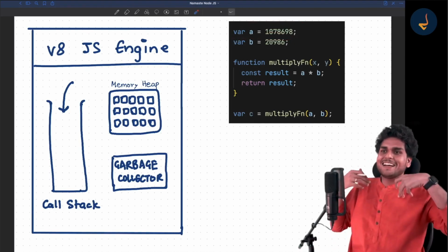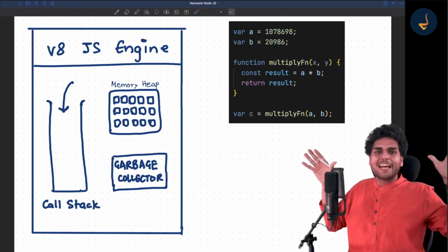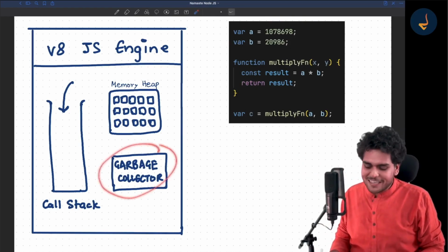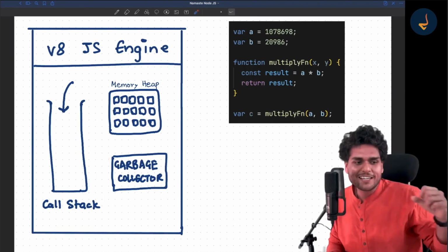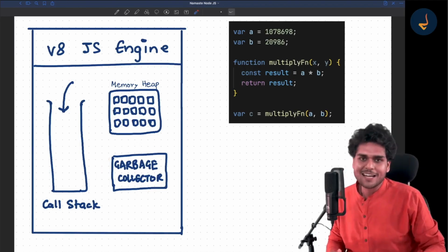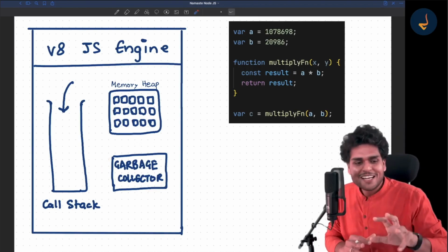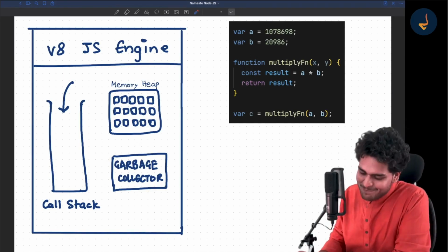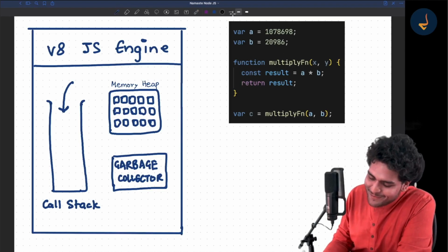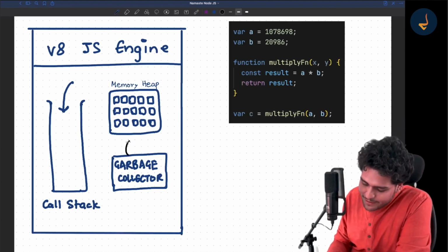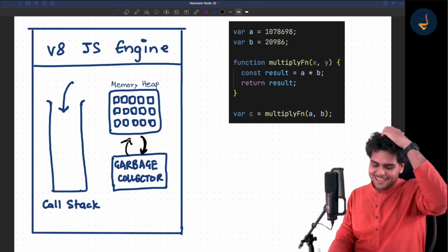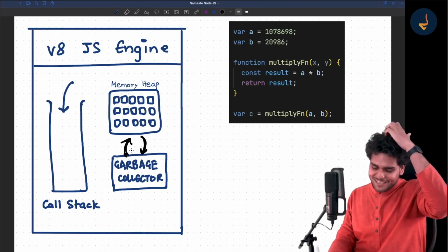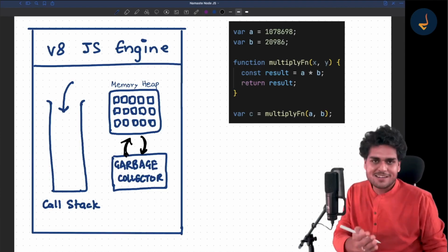It's like in JavaScript, you litter as much as you can, and there is a garbage collector. It will just collect all your litter, whatever you have done in your code. You can just put rubbish into your code, and then the garbage collector will come and collect your rubbish. It does not matter. So that's how the JavaScript engine works. The garbage collector works in sync with this, and it keeps collecting garbage as the code is run.